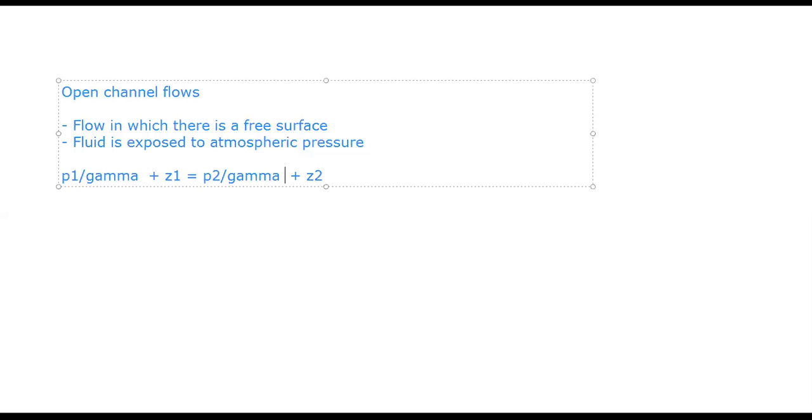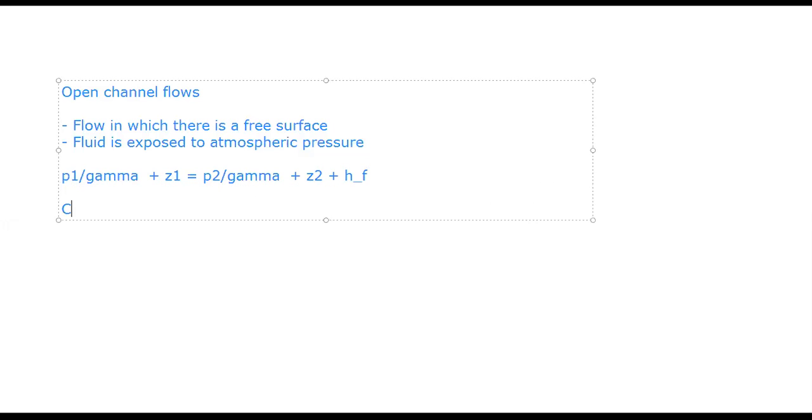If Z1 is equal to Z2, okay, in fact, we should also write this equation a little bit carefully. It should be plus HF, right? Because there are always frictional losses. We know that. If the flow is from 1 to 2, then HF should be added to the right hand side, right? So now in these three cases, can anybody tell me what is the role of P1 and P2?